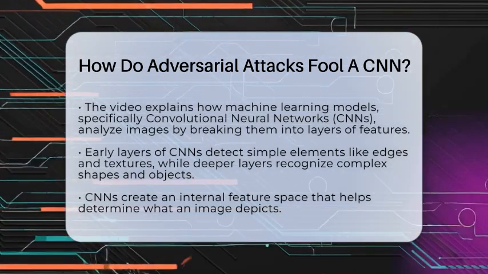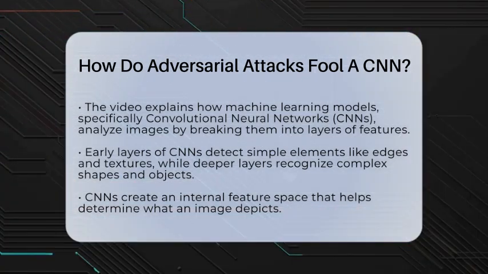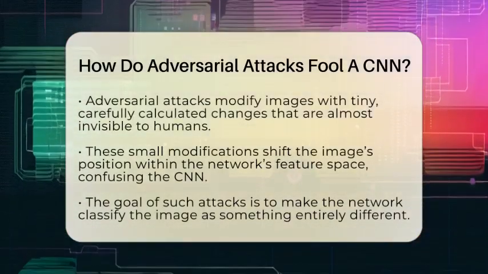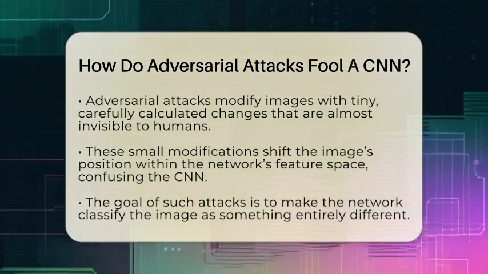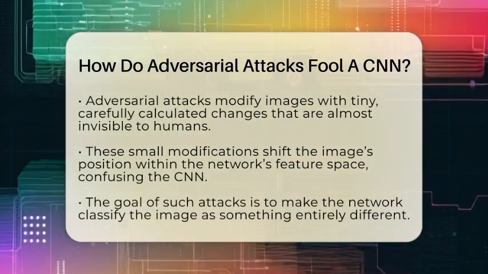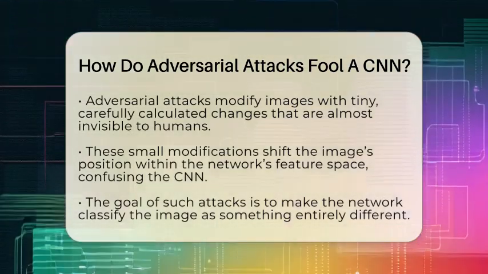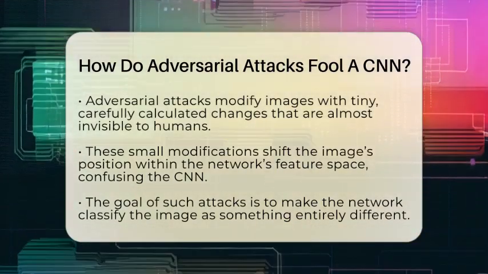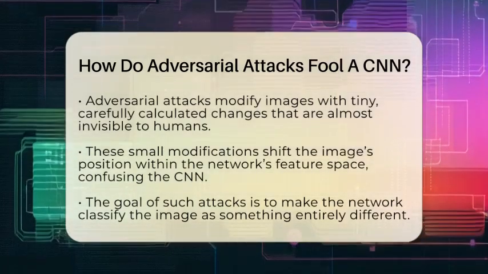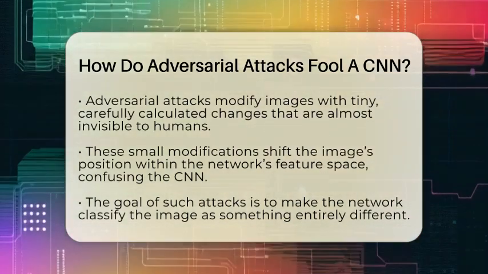Now, adversarial attacks come into play by carefully changing the image in tiny ways. These changes are so small that we don't notice them, but they are precisely calculated to shift the image's position within the network's feature space. Think of it like nudging a puzzle piece just enough so it fits into a different spot. This shift tricks the network into thinking the image is something else entirely.